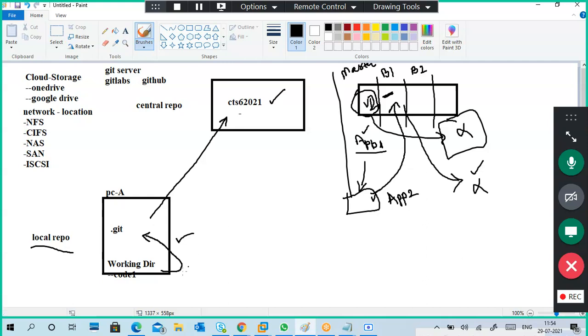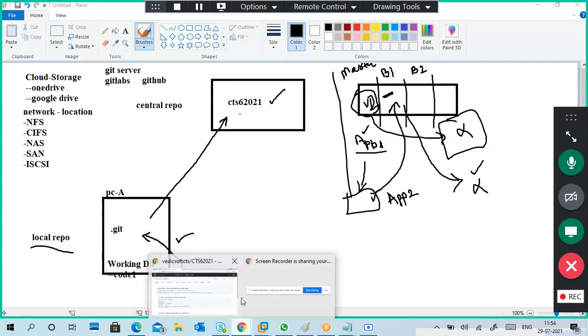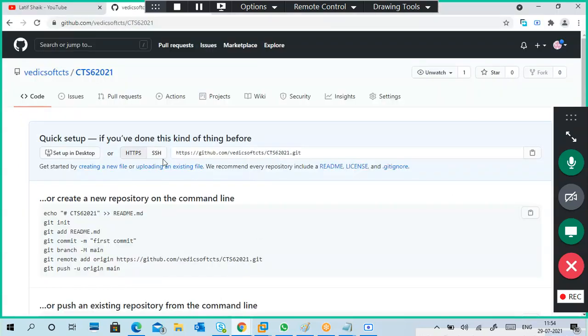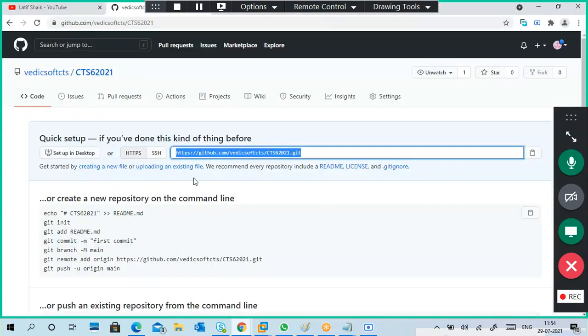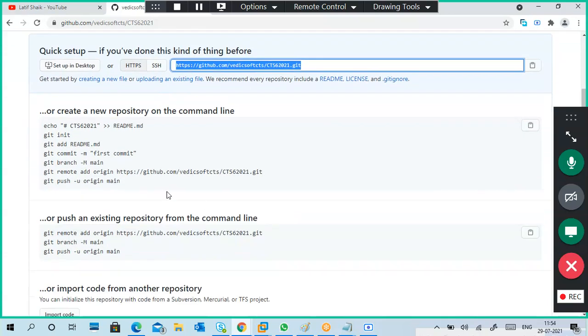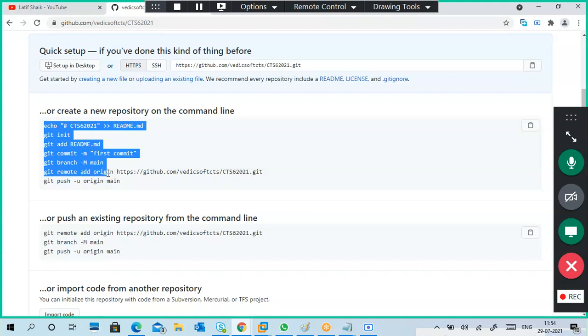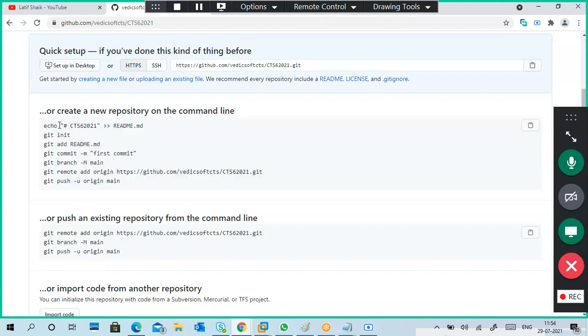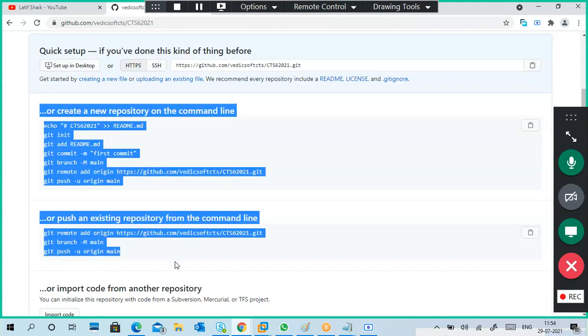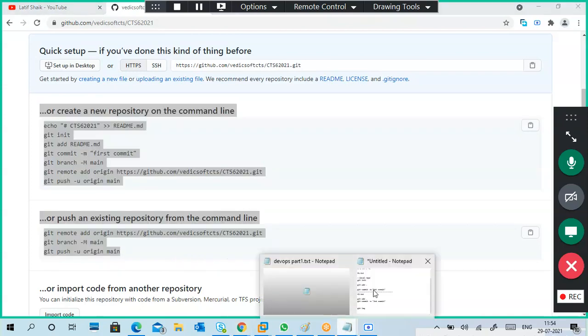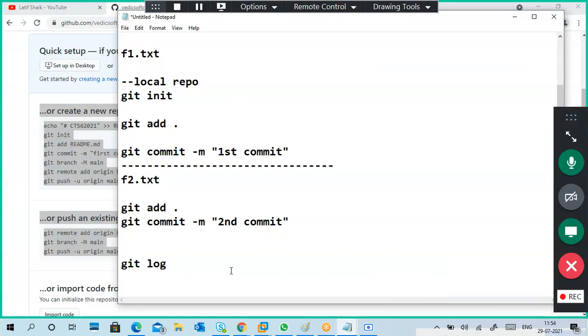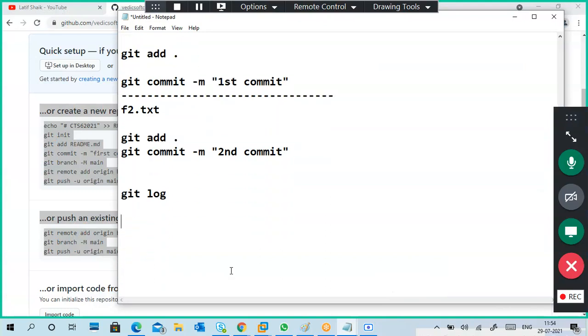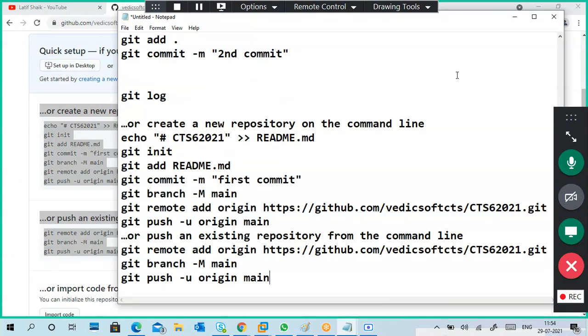First, I already created my central repository. Here it is, my central repository. This is the link of the central repository. We'll come back to that one. You can see how to create it and how to do it. We can see both local and central from here also. A very helpful one.